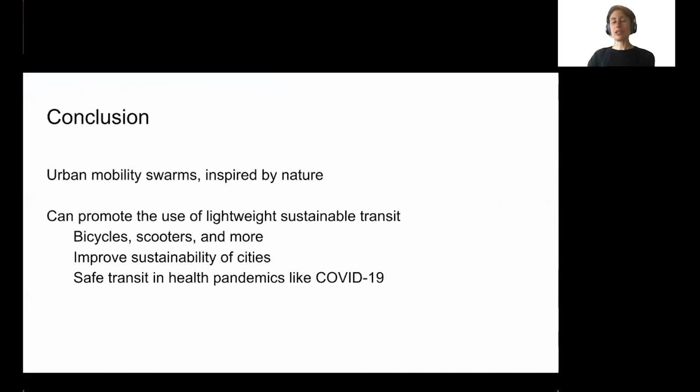And the reason we are presenting to you in this virtual format is due to the health pandemic of COVID-19. And going forward, we have to recognize that bicycles and scooters might be more desired options because they keep people at a naturally safe distance, while other sustainable shared transit options like buses and trains might be considered more dangerous. So we hope that this can help improve the sustainability of cities going forward, as well as the safety of riders, and improve the privacy as well of the individuals that use the system.